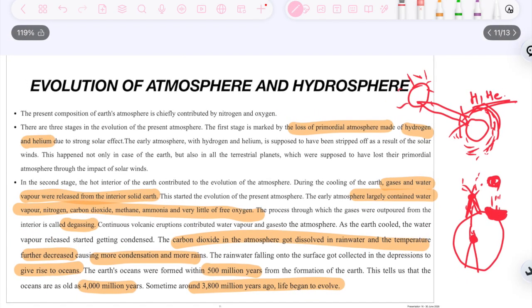Let's quickly revise what we have seen in the first two stages. So first, in the first stage, there was a loss of primordial atmosphere composed of hydrogen and helium due to what? Due to solar effect. And what happened in the second stage?